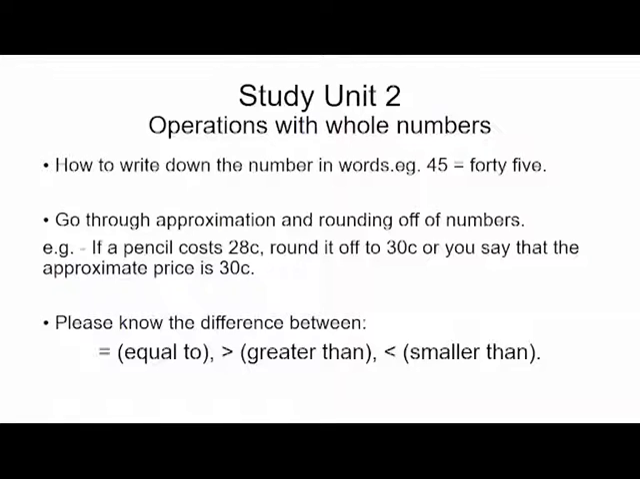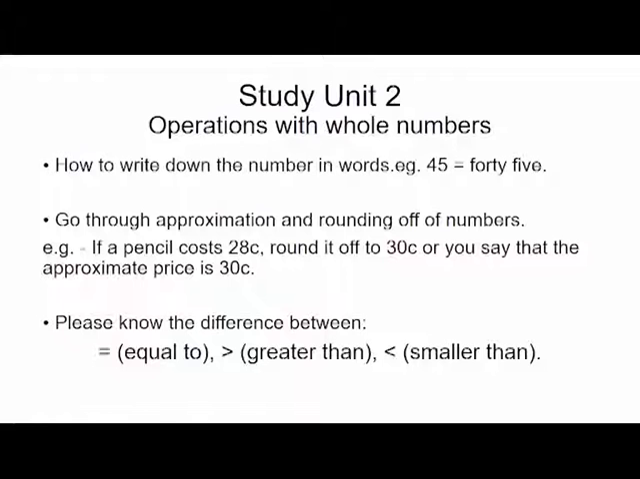For example, 6 apples is equal to half a dozen apples. It's the same. 7 apples is greater than 5 apples. It's more. 5 apples is smaller than 6 apples. Please know the difference, because sometimes the students get confused and they write the wrong answers.